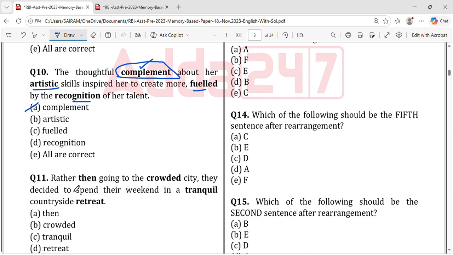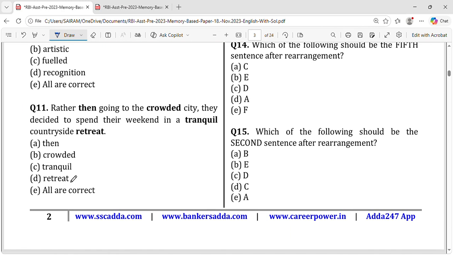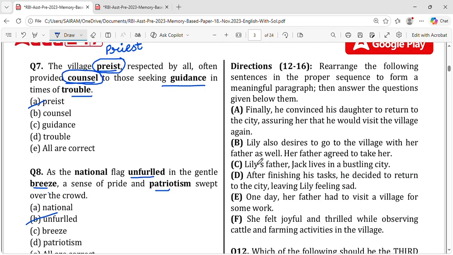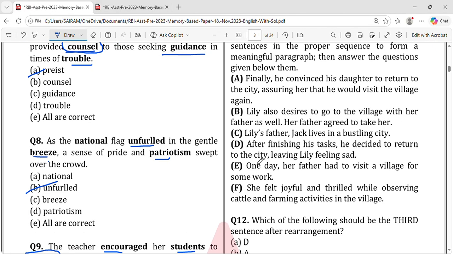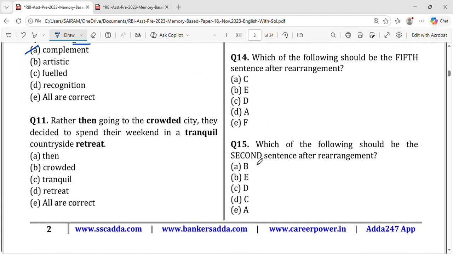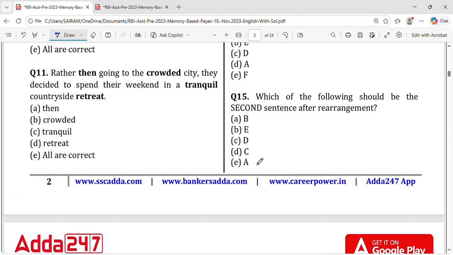Okay. Now the last question for today's session, and we'll be discussing these questions again. So this is proper sequence. For the proper sequence, I'll teach you some good things in the next session. So here, see: rather than going to the crowded city, he decided to spend their weekend in a tranquil countryside retreat. You can directly see then is wrong, right? It is not rather than.